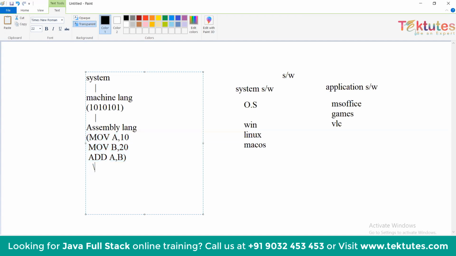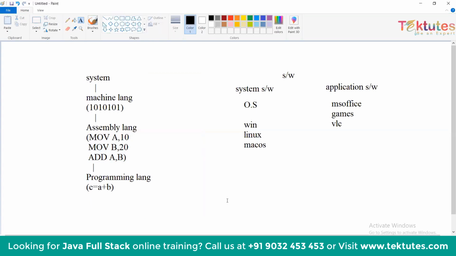To overcome this, we use programming languages, which use simple English to write the code. So which is better? Programming language, as it is easily understandable.